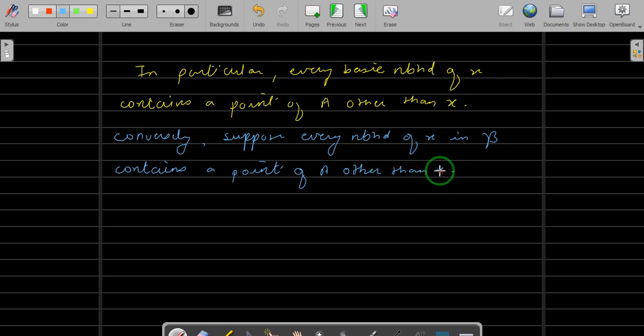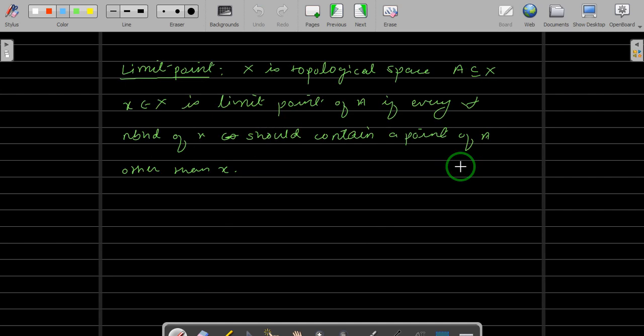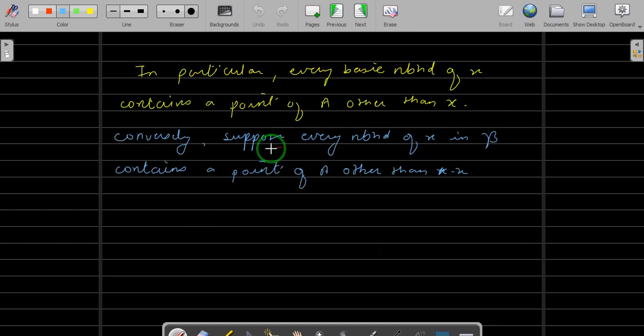We assume this, and now we have to show that it is a limit point. That means we have to use this definition, remember. So every neighborhood of x should contain a point of A other than x, and here we assume that every basic neighborhood contains a point of A other than x.